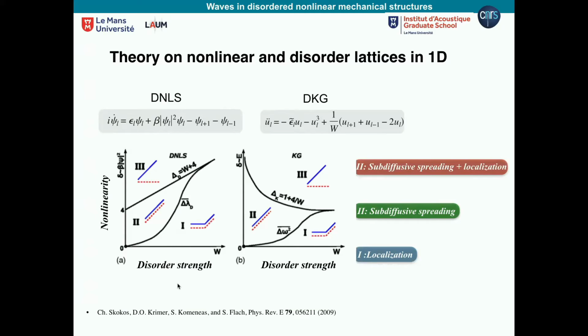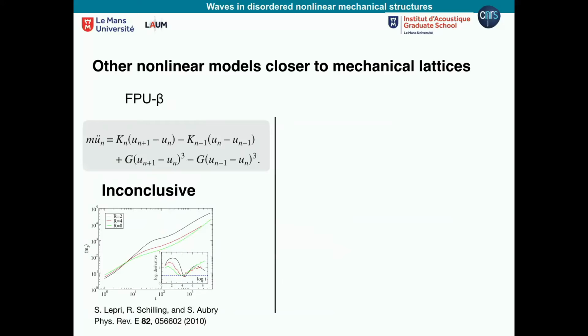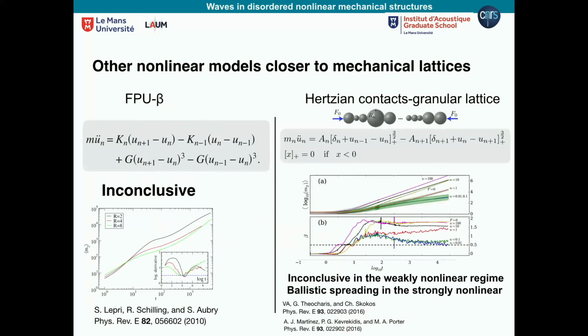So that's mostly what had been done up to 2011-12, maybe, about nonlinearity and disorder, of course with other references. Then regarding the FPU model, there were some numerical results showing that there is no clear behavior of what happens for the energy spreading in the end. That is the paper of Lepri, Schilling, and Aubry. Then, when we started working on this, we did the same study, increasing nonlinearity in the presence of disorder, in the granular model in 2016, also partnered with another team.